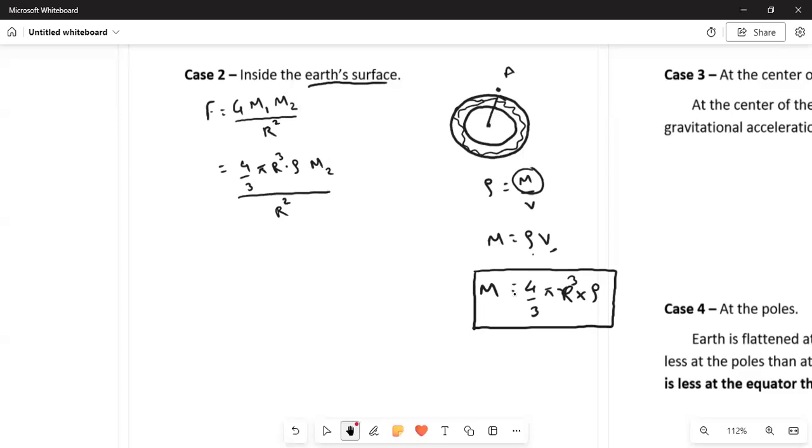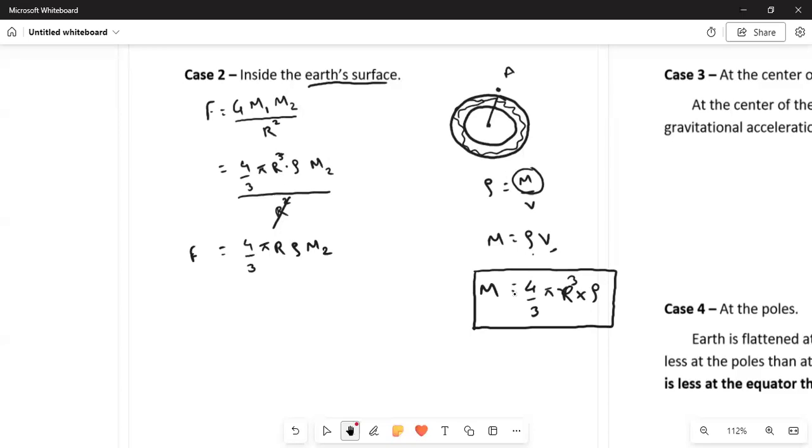Right? So now you can see that there is r square and r cube over here, and these terms will get cancelled out, and we will get the final equation as 4 by 3 pi r into rho into m2. This will be our original force which will be acting on the surface of the Earth.